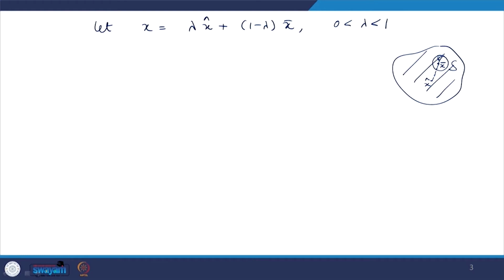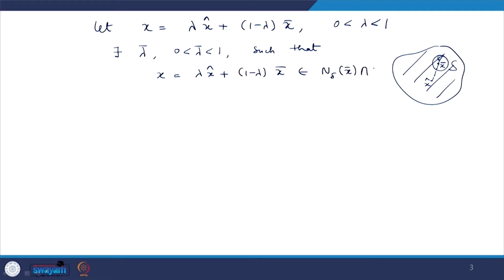So, we can say that there will always exist some lambda bar between 0 and 1 such that x, which is the CLC of these two points, belongs to the delta neighborhood of x bar intersection with S. Because it is x bar and some x cap, there will always exist some lambda such that x belongs to this neighborhood.